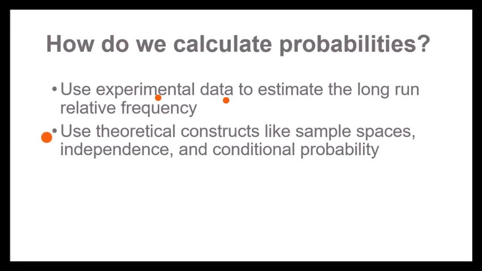And the second option that you'll be focusing on in these few sections of this chapter is using some theoretical constructs like sample spaces, the concept of probability independence, and conditional probability. And we can use that to build up our probability tools or calculate what the probability of any particular event is, at least under certain circumstances.